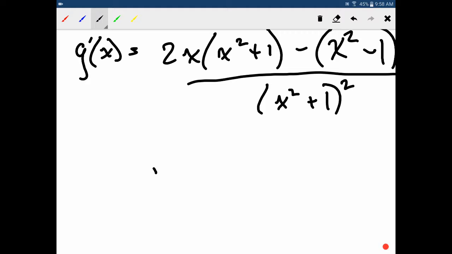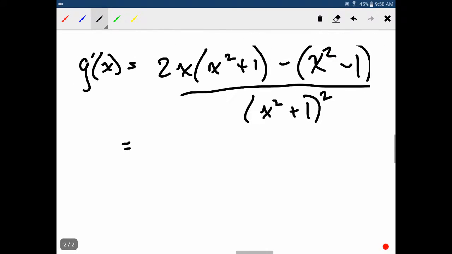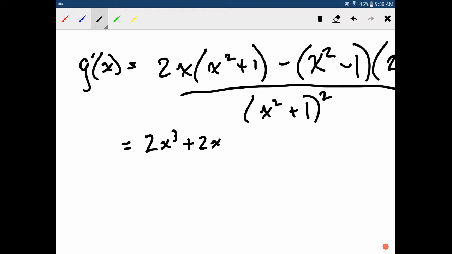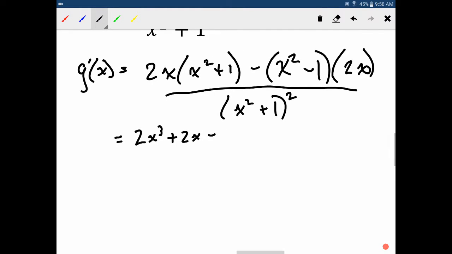Okay, so we're going to expand the top though and collect like terms. So we'll have 2x to the 3 plus 2x. We'll have minus 2x to the 3, and then plus 2x.